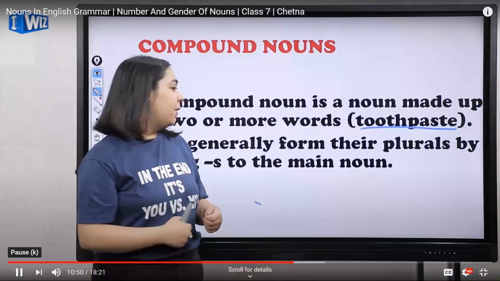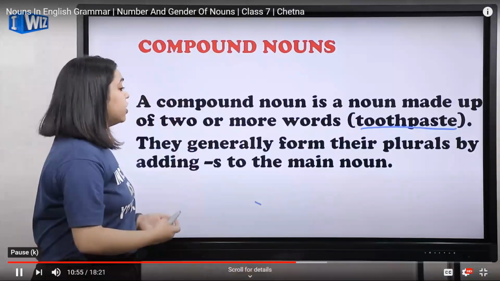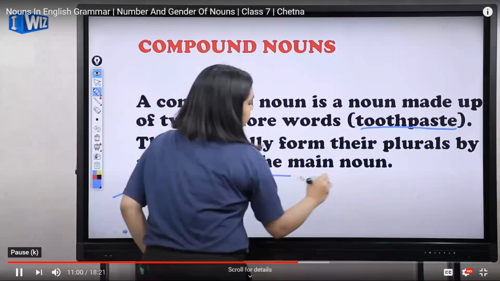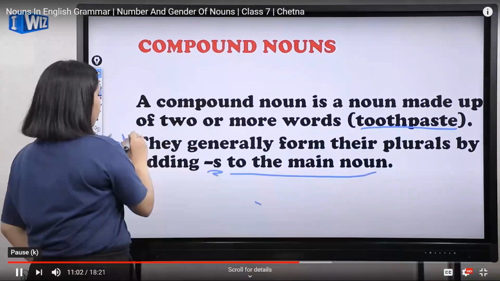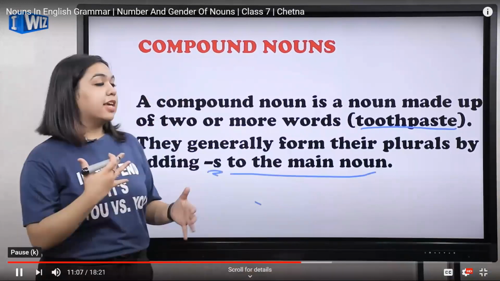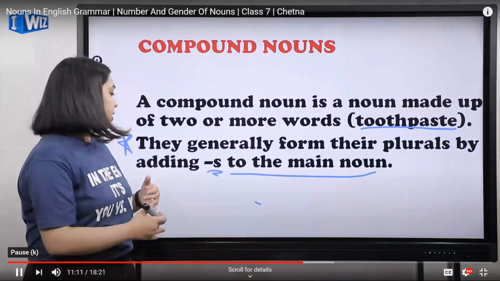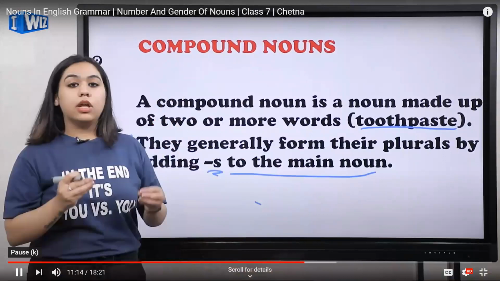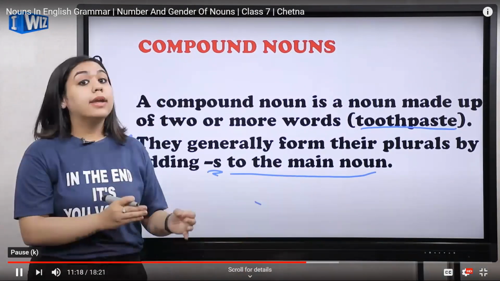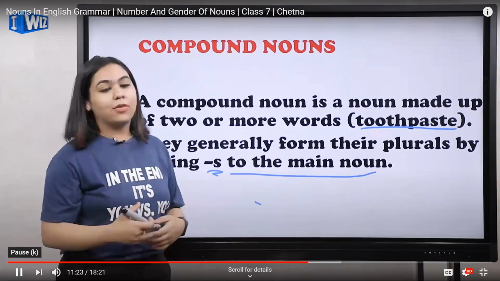Now the next point about compound nouns, and it is they generally form their plurals by adding s to what? To the main noun. Now guys, this point is really important. This is the point whereby I find many people doing the same mistake or getting confused about. We'll be discussing this now in a couple of seconds. So just keep it in mind that whenever you are converting compound nouns into plural, you are going to add s, but to what? Yes, you're going to add s to the main noun. Let's move forward.